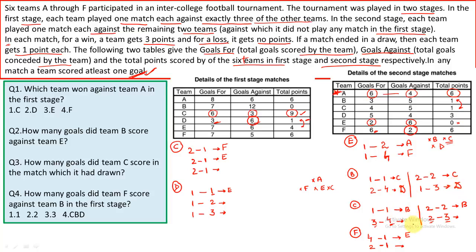Now let's see which team can be over here which plays the other match with C. Can it be D? No, it cannot be D because the total number of goals made by D would be 4 plus 4, that is 8.